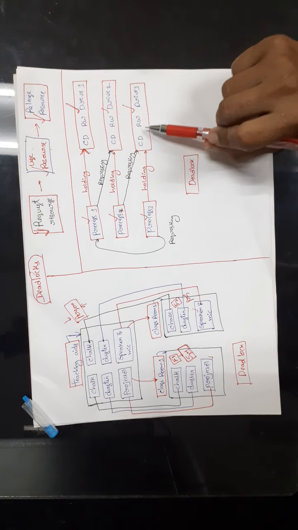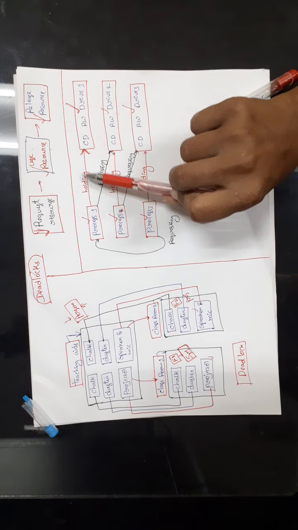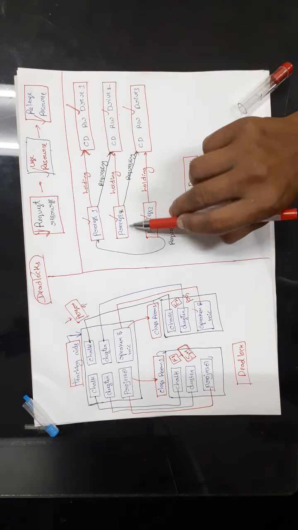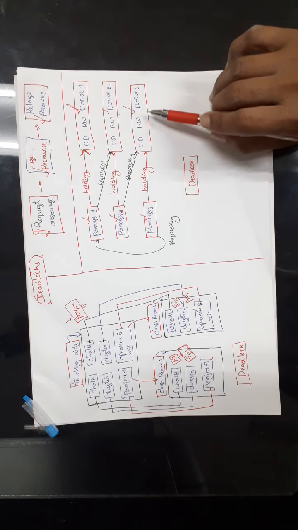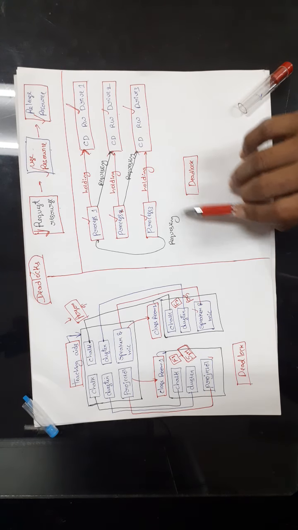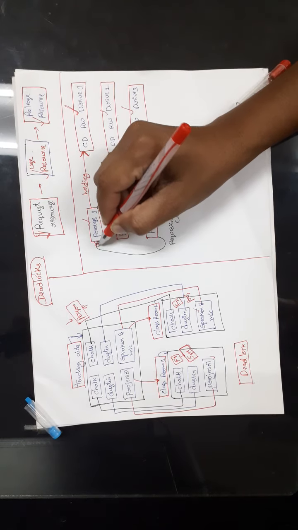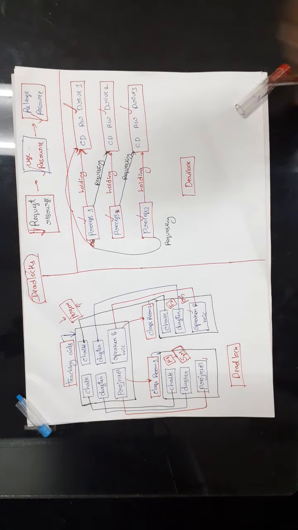Process 1 is holding drive 1 and requesting drive 2, process 2 is holding 2 and requesting 3, and process 3 is holding 3 and requesting CD read-write drive 1.